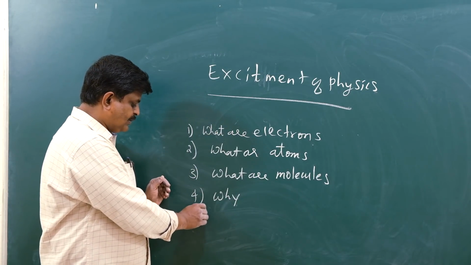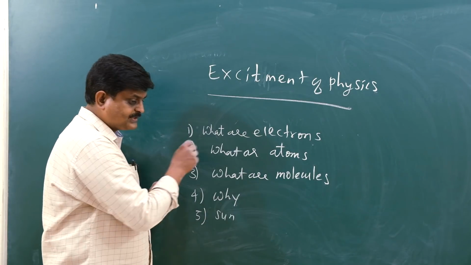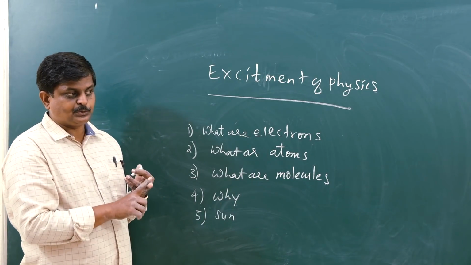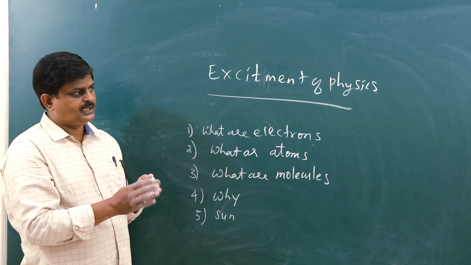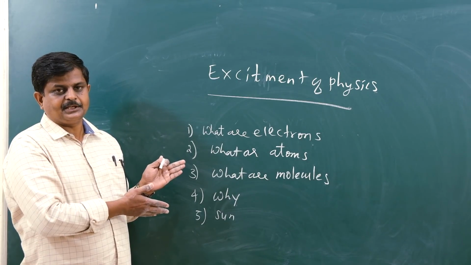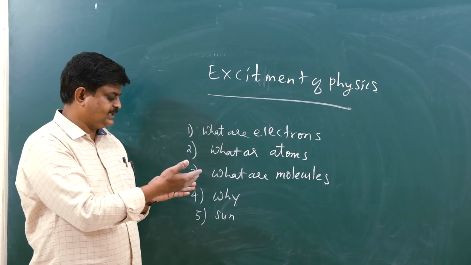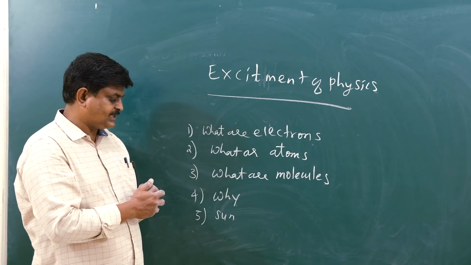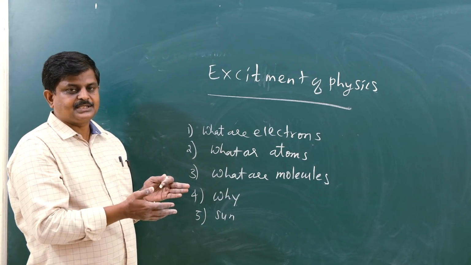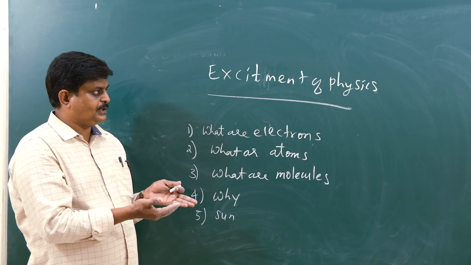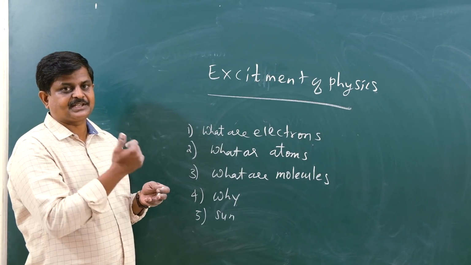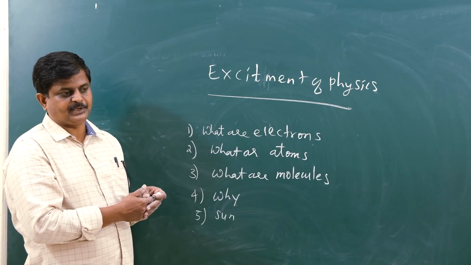And moreover, why are sunrise and sunset red? I hope you know it is due to atmospheric refraction. Again the physics idea. So while answering why sunrise and sunset are red, you can answer on the basis of refraction of light, atmospheric refraction of light.